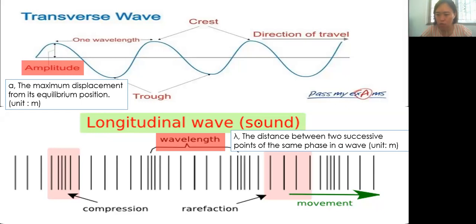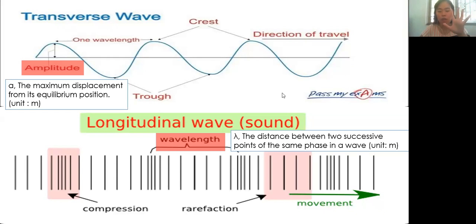The light wave moves in a straight line, right? Then why transverse wave? Any wave will move in a straight line, but it depends on how the particles are vibrating. For light wave, the particles vibrate perpendicular to the direction of propagation of the wave. That's why we say that it is a transverse wave. Remember, transverse wave and longitudinal wave are differentiated based on how the particles vibrate.